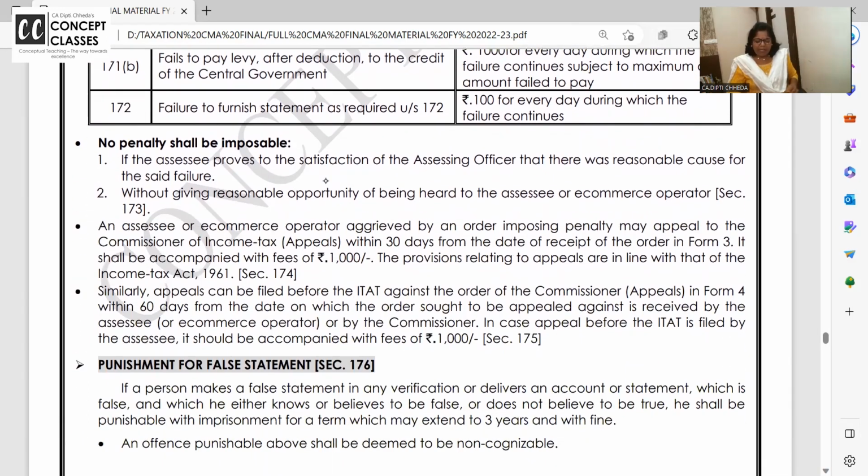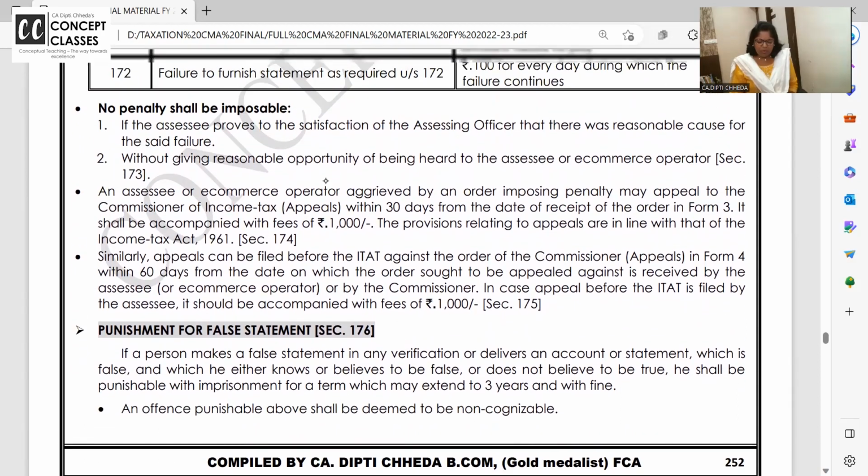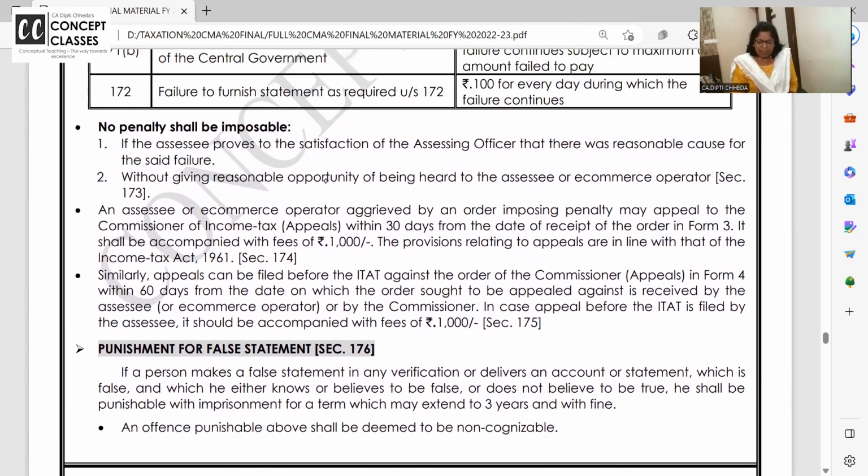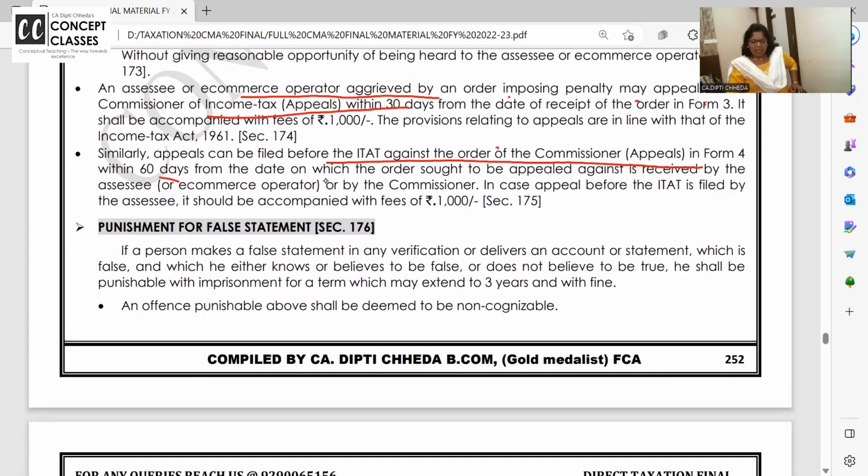No penalty shall be imposable if the SSC proves to the satisfaction of the officer that there was a reasonable cause for the failure and all. ठीक है. Now see, if e-commerce operator is aggrieved with order of imposing penalty, can he go to commissioner appeals? Yes. Similarly, appeals can be filed with ITET against the order of the commissioner appeals. Yes.